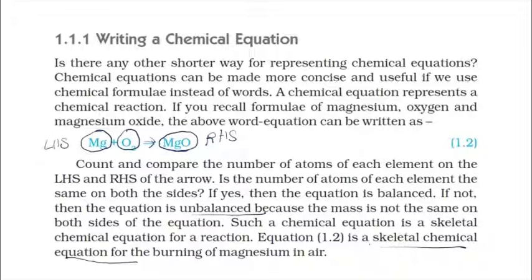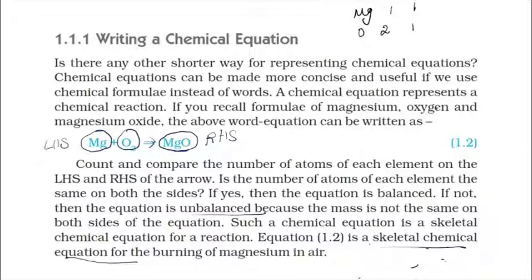For example, I am going to show you here. So Mg, on the reactant side, we have one magnesium atom, and oxygen we have two atoms. But on the product side, if you see, there is only one magnesium atom, and oxygen is only one. So it is unbalanced.